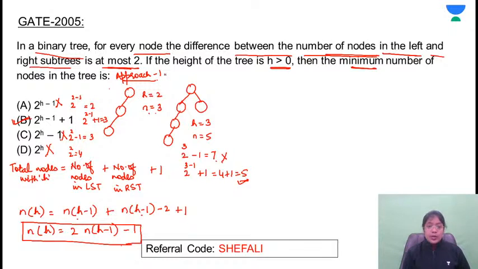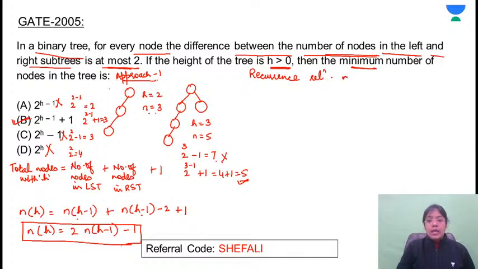Other approach: we have got the recurrence relation. Just solve this recurrence relation. You know how to solve a recurrence relation. So this recurrence relation can be easily solved using the substitution method. So we got the recurrence relation.